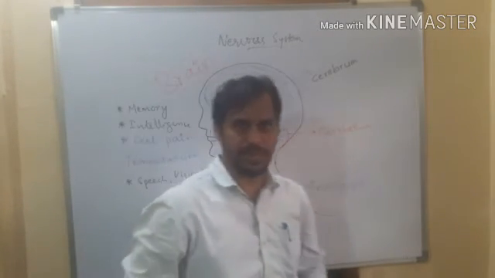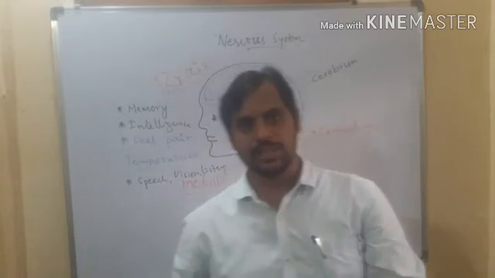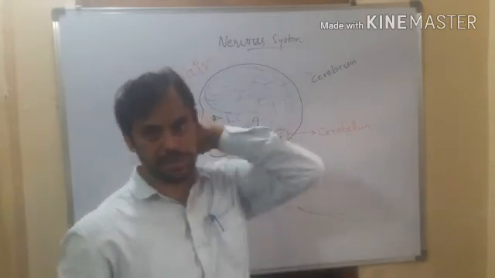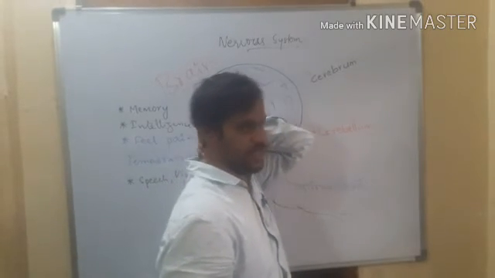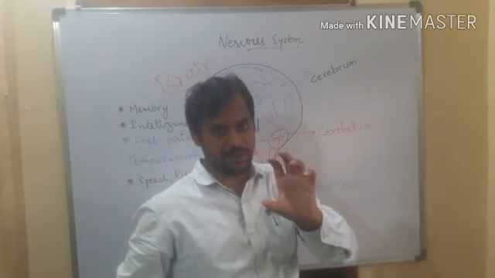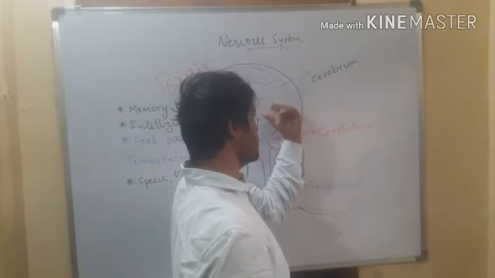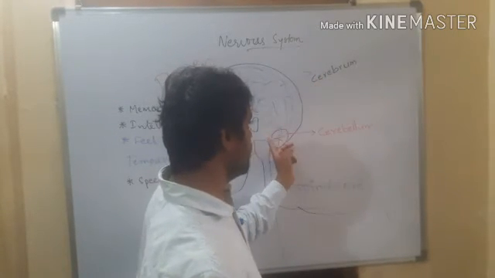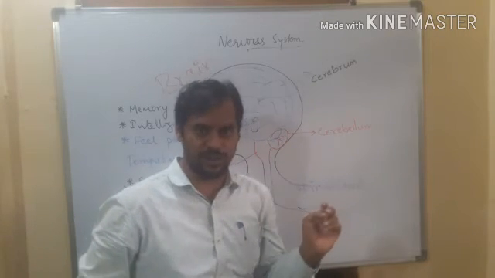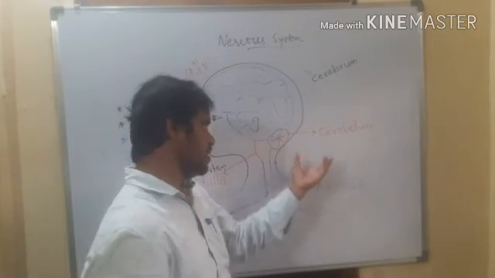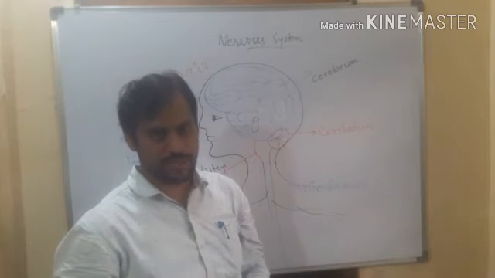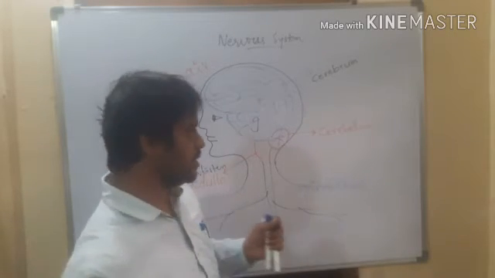Next come to cerebellum. Cerebellum is also called hind brain, पीछे वाला भेजा, right? Hind brain. It is small in size when compared to cerebrum. When you compare with the cerebrum, cerebellum is very small. So here, what does cerebellum do? Cerebellum का काम क्या है?